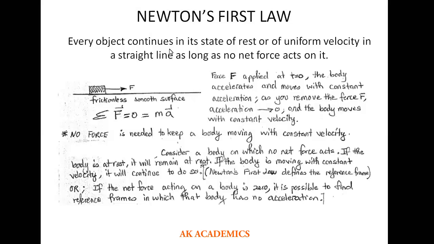Also, when we are dealing with a frictionless smooth surface, you should know that it simply means that when an object is moved forward, there is no force of friction acting on that particular object. The force of friction is a force that acts in opposition to the force that is moving a particular body in a particular direction. So if there's a force moving the particle in the forward direction, the force of friction will be in the backward direction.